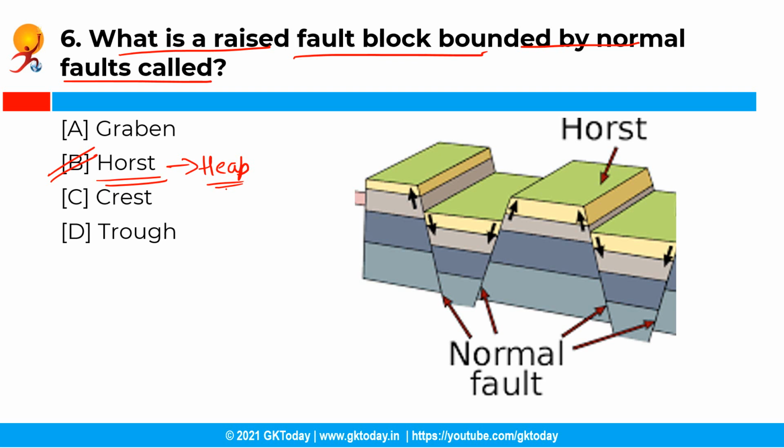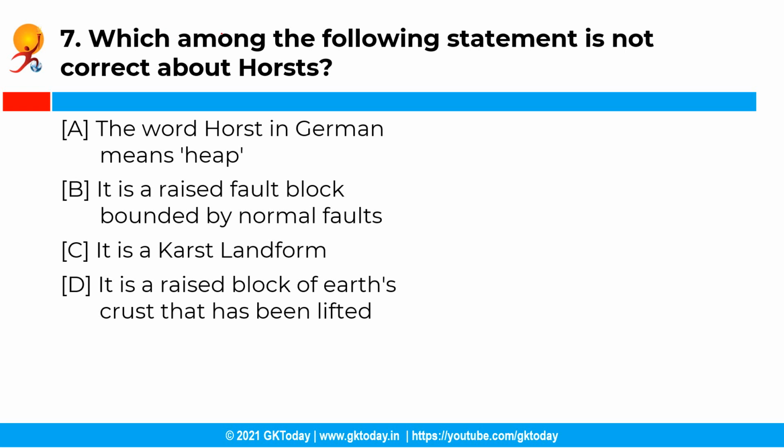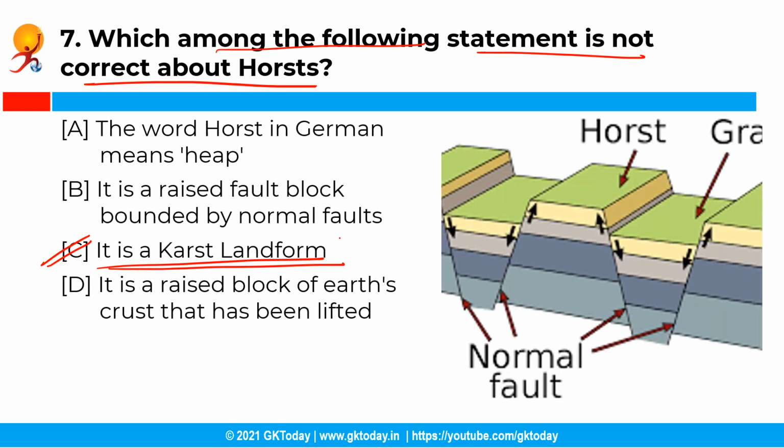Now the next question is, which among the following statement is not correct about a Horst? So you have the following options, and the correct answer is option C, that is it is a karst landform. See, Horst is a raised fault block bounded by normal faults, and the word Horst in Dutch and German means heap. Further, it is a raised block of Earth's crust that has been lifted, and it is a tectonic landform.